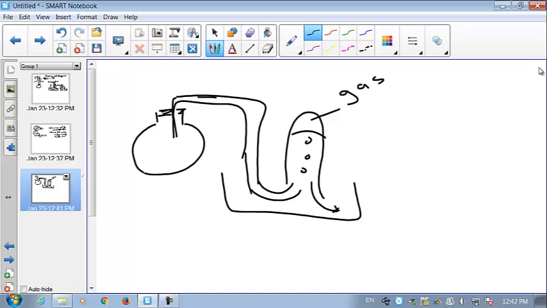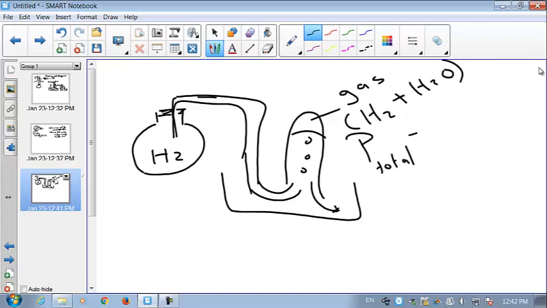Also, some water molecules can evaporate, so this mixture contains the gas itself, like hydrogen, for example, and the water vapor. So the total pressure here, P total, equals the pressure made by the hydrogen plus the pressure made by the water, which we call vapor pressure.